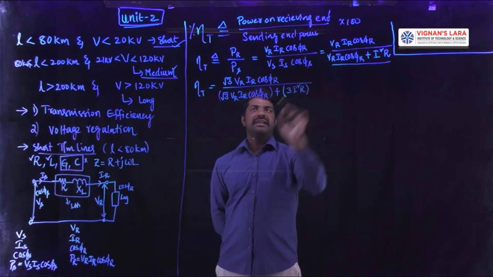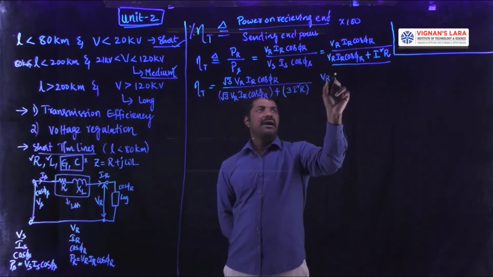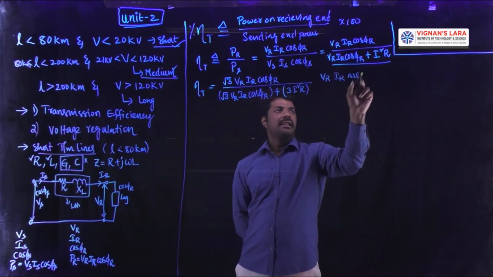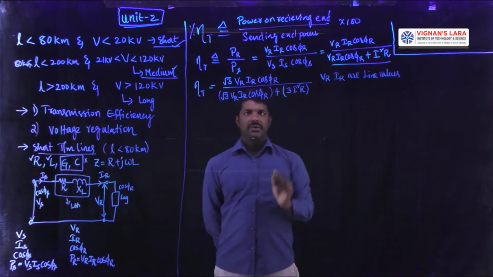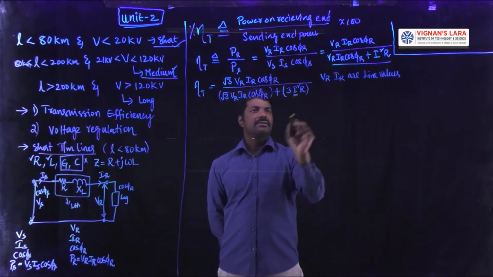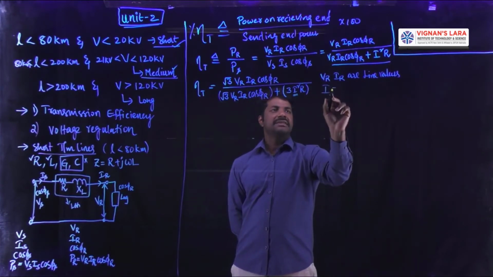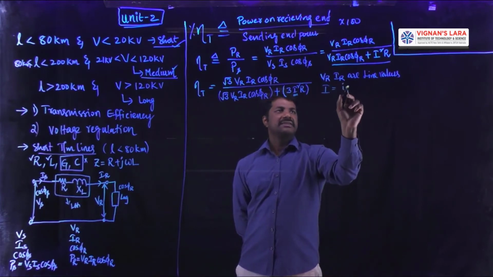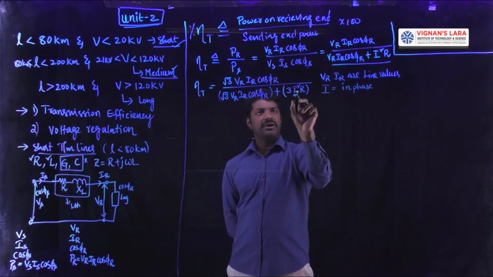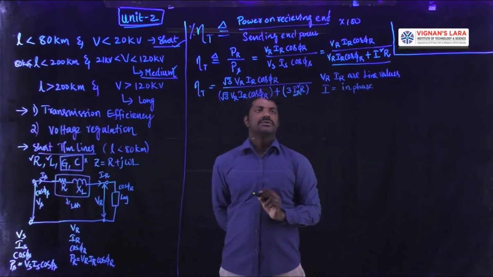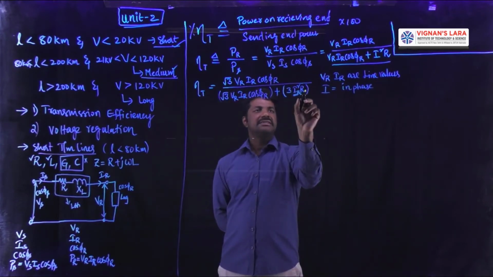If you check it clearly, these Vr, Ir are line values, whereas this small I without any suffix, if you observe in the loss, that is capital I. Capital I is current in phase. Since this I is in phase value, I will denote it here as I phase. So 3 I phase square R. This is the I phase current. R is the resistance per phase.